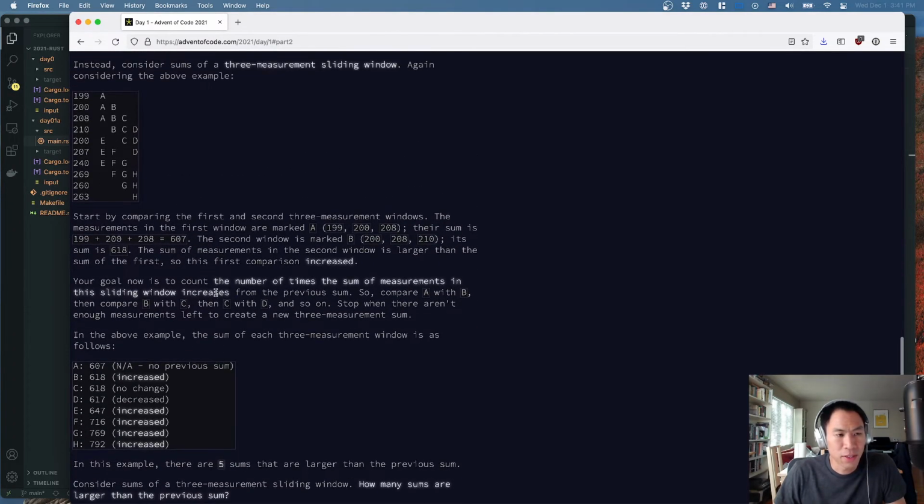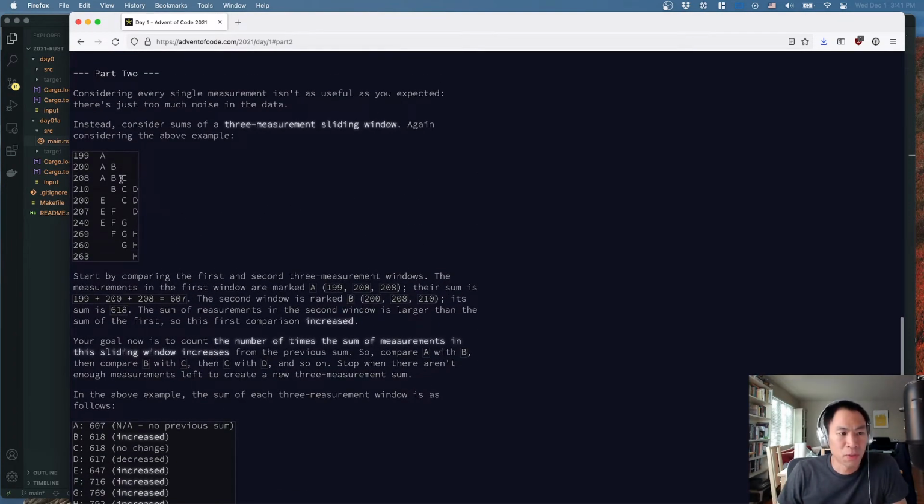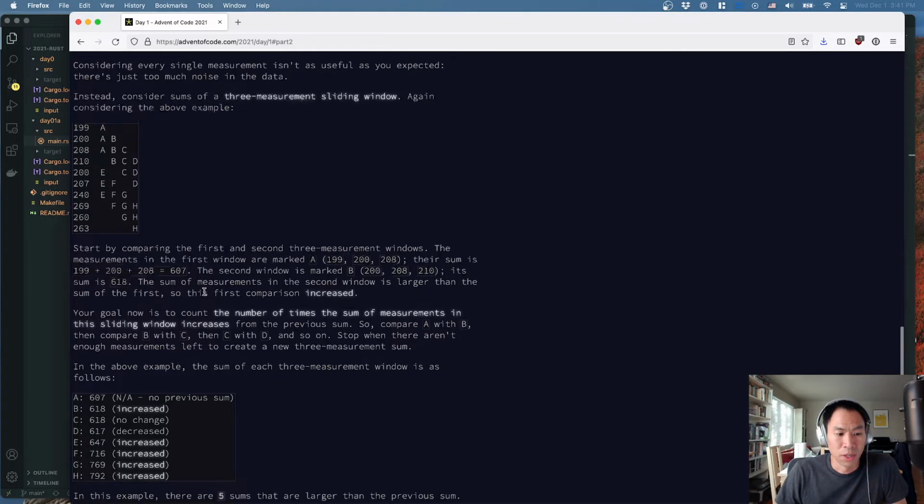Okay, so this is just a little bit more complicated. What we're doing is we're basically saying, let's take a group of 3 numbers that are adjacent to each other. We're going to total them. So that's sum A. And then we're going to slide up one number, take the next group of 3, and sum them together. That's sum B. And if sum B is greater than sum A, then we add 1 to our result.